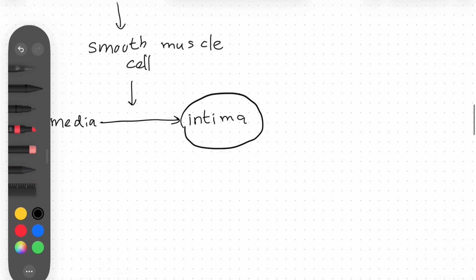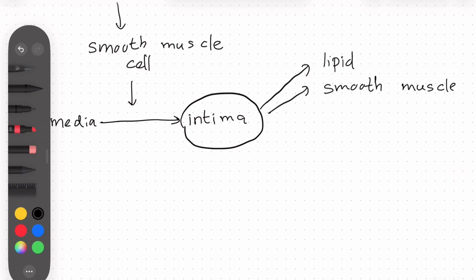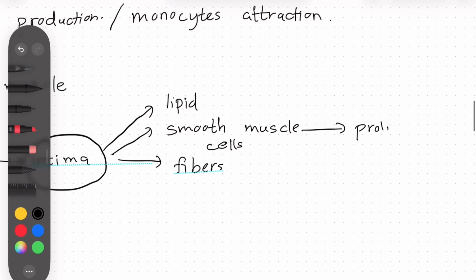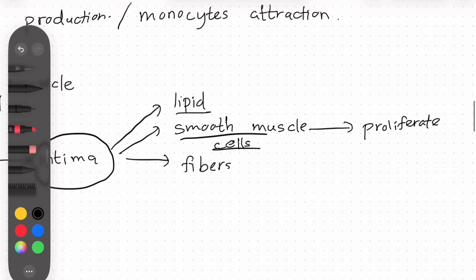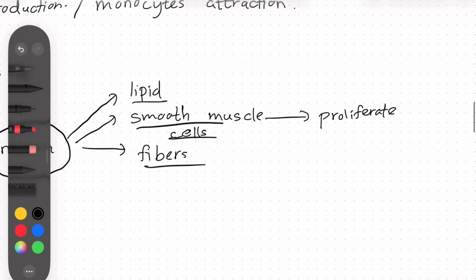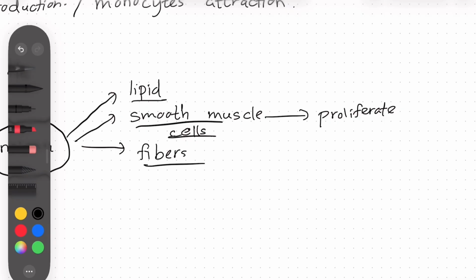So in this intima, there are more foam cells, with lipid accumulation, and smooth muscle cells and fibers and a lot of things. So it is abnormal actually. And these smooth muscle cells even proliferate inside the intima. So over time, there's a progressive accumulation of lipids, smooth muscle cells, and fibers inside the intima. It makes a growing lesion, and this lesion grows towards the endothelium and encroaches on the lumen of the artery.